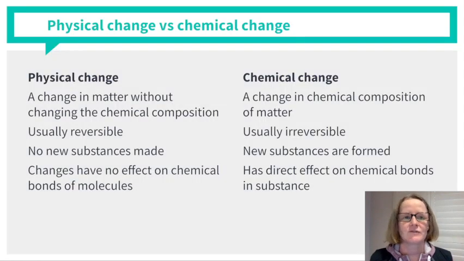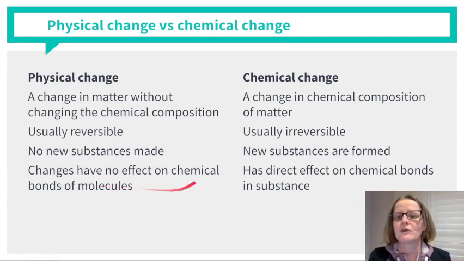There are two kinds of change, physical change and chemical change. A physical change happens in matter without changing the chemical composition. It is usually reversible. No new substances have been made, and the changes do not affect the chemical bonds of the molecules. So there is no rearrangement of atoms within the molecules.